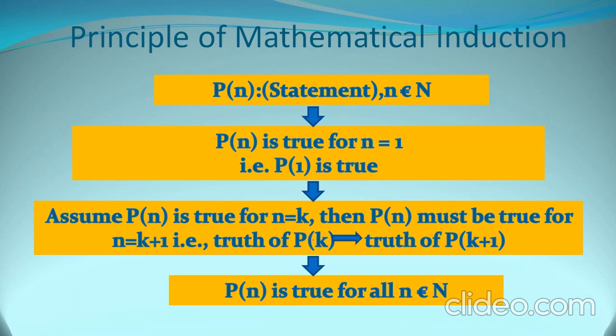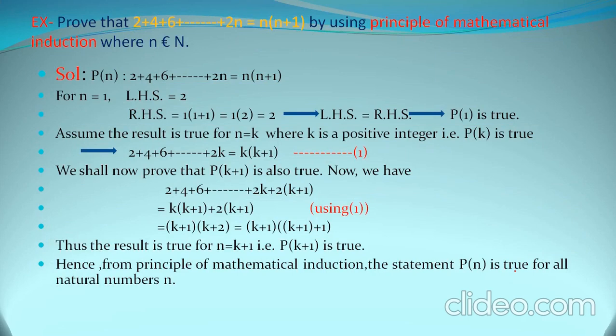That is, truth of Pk implies truth of P of k plus 1. And then by principle of mathematical induction, Pn is true for all natural numbers. So this is the principle of mathematical induction. So let us consider an example. Prove that 2 plus 4 plus 6 up till 2n is equal to n into n plus 1 by using principle of mathematical induction where n is a natural number.